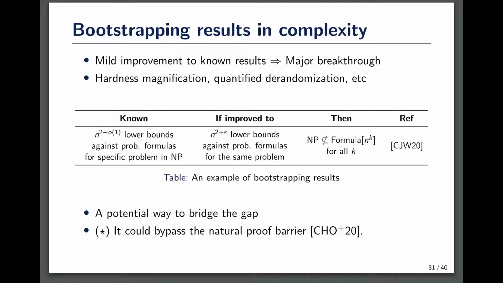Here is an example of a bootstrapping result in the context of hardness magnification. Chen, Jin and Williams proved a quadratic lower bound against probabilistic formulas for certain problems in NP, and they show that if the lower bound can be improved to truly superquadratic for the same problem, it will imply breakthroughs, such as fixed polynomial size lower bounds for NP. The bootstrapping results revealed an indirect way to resolve the open problems in circuit complexity, and most interestingly, it would bypass known barriers such as the natural proof barrier.